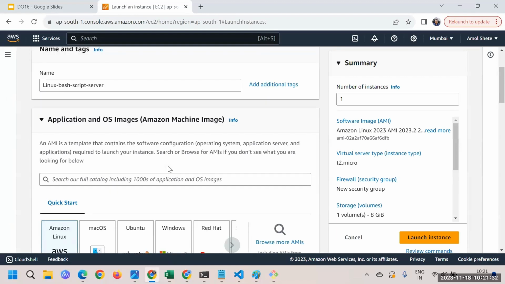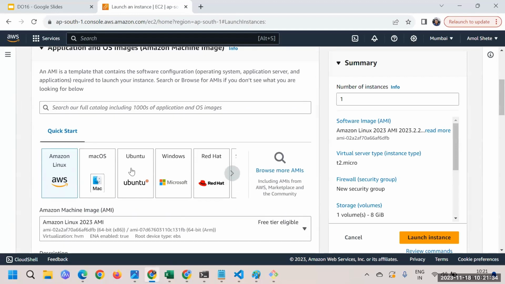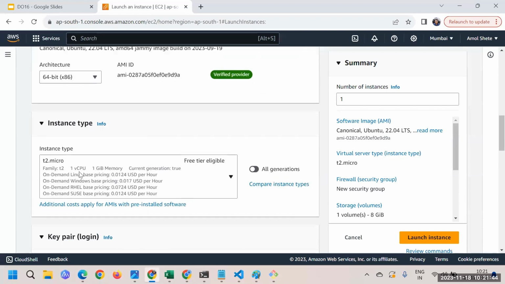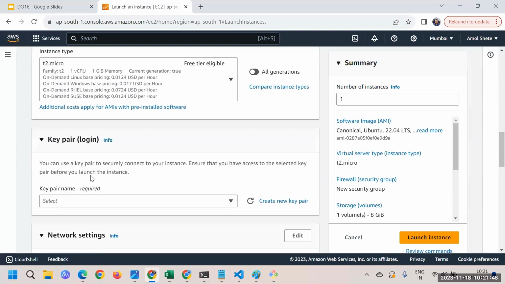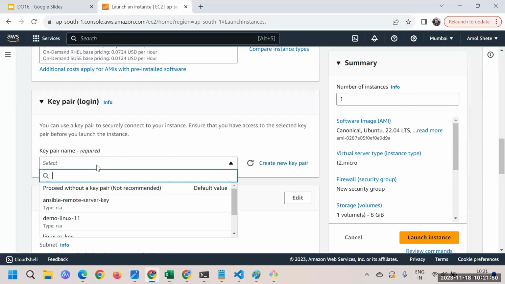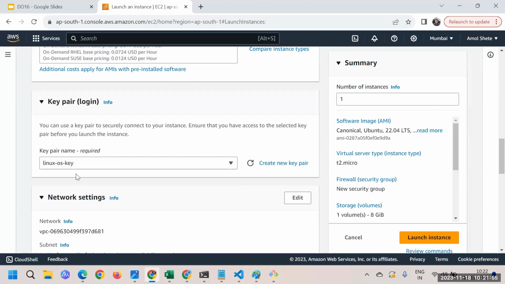All right. Next thing here, I'll choose Ubuntu as the operating system. So you just need to choose any one of the Linux operating systems. So I'm choosing Ubuntu here. Then the instance type is T2 micro. Great. Then the key pair. The key pair that we will use is going to be the Linux OS key. Okay, so we'll use it.